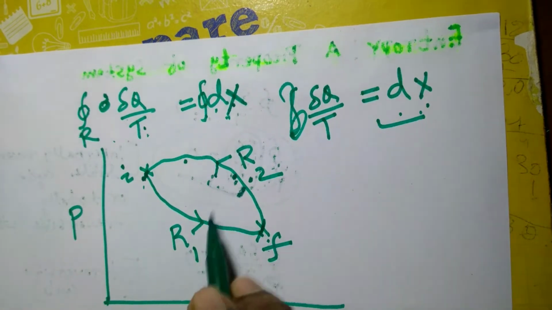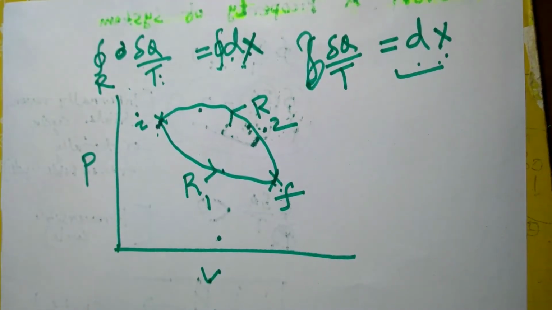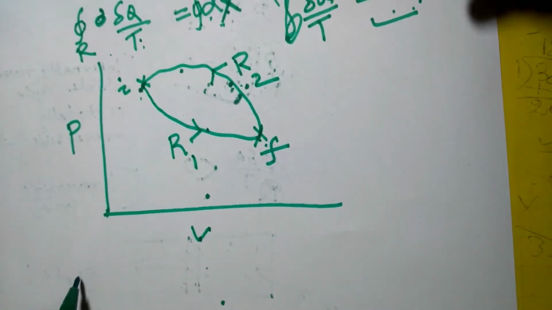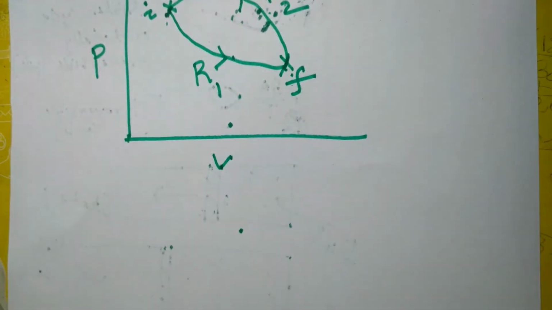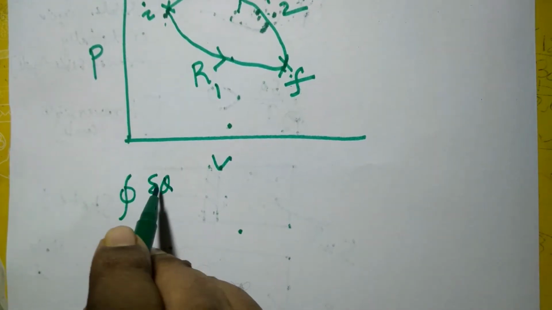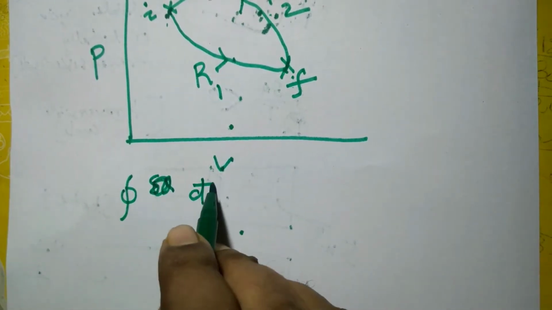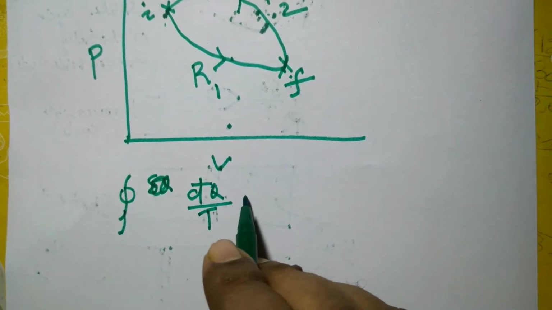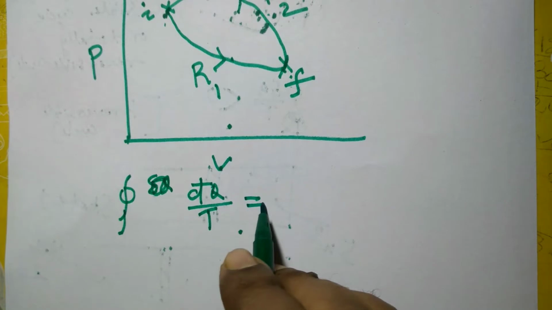So from the Clausius inequality, we know that the cyclic integral of del q by T, or d cut q by T, both are the same thing, is equal to 0.